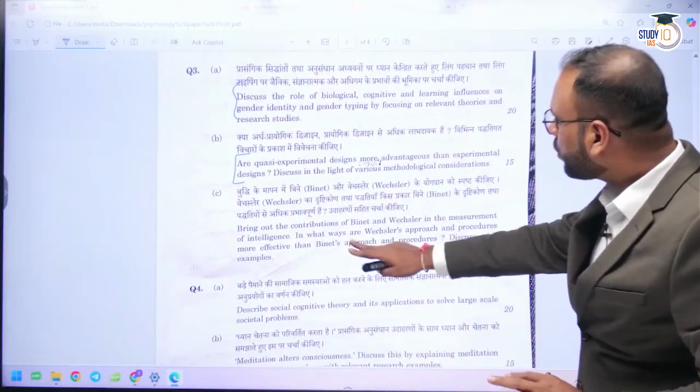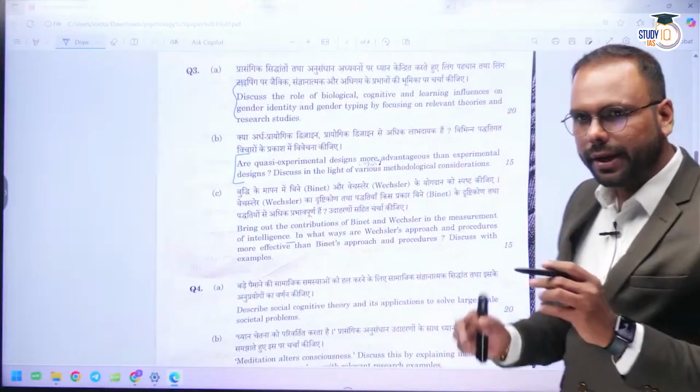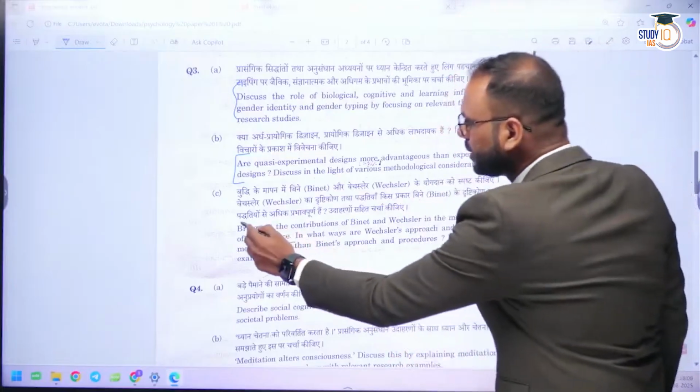Okay, again, contribution of Binet and Wechsler in the measurement of intelligence. This is also a direct question. You will find such kinds of questions in PYQ also. So you can say it's a kind of direct question.